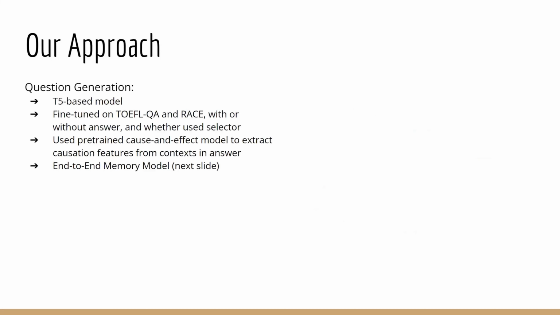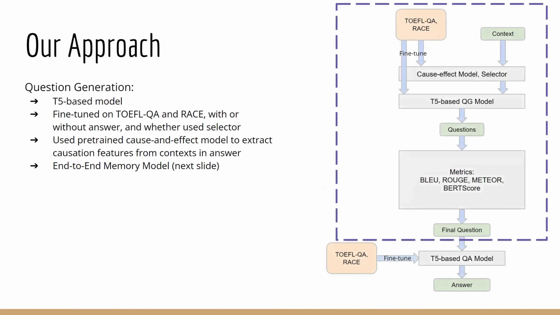So for question generation, we utilize T5-based model. We fine-tune the model on TOEFL QA as well as the RACE dataset. We also use the cause and effect model to extract causal relationship and include the information in context as a potential answer, so that our model may use this additional information for better generation. We also utilize the end-to-end memory model, which Jiayue will talk about in the next slide.